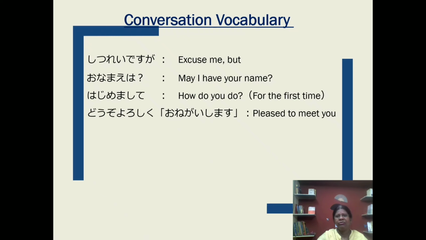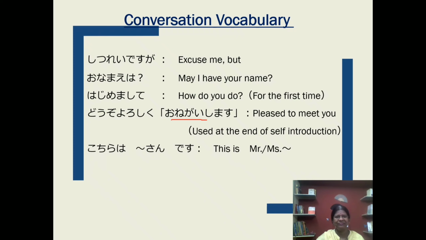Dozo yoroshiku onegai shimasu. Onegai shimasu is written in brackets because dozo yoroshiku has the same meaning: pleased to meet you, nice to meet you. Dozo yoroshiku onegai shimasu has the same meaning but is more polite, used at the end of a self-introduction.